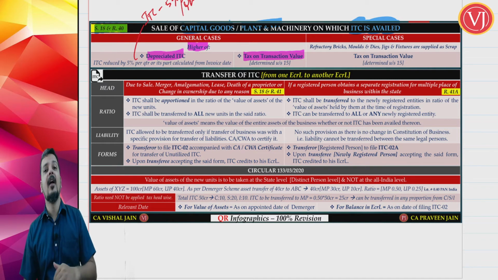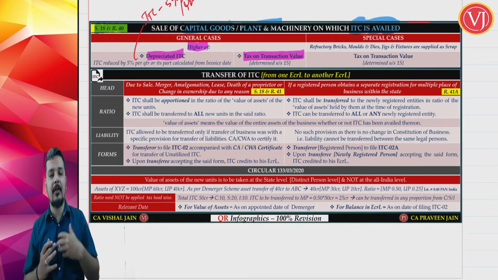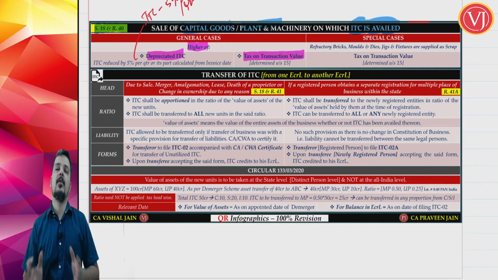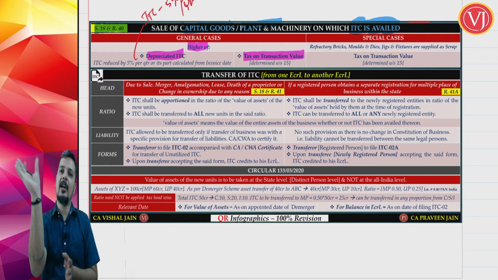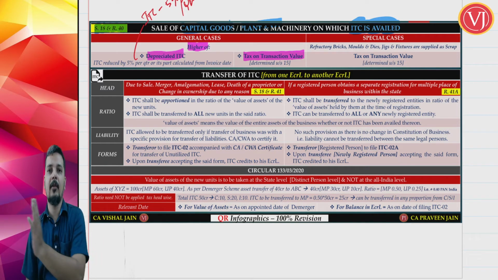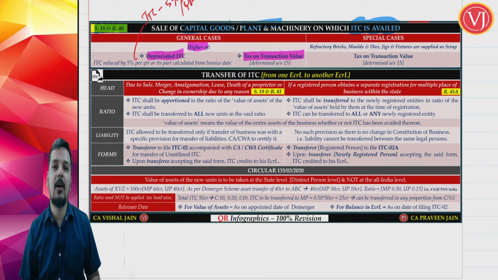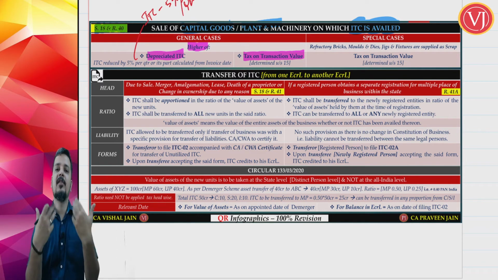Very, very important. It has been asked by ICAI. Whenever ICAI is asking a question on Section 18, one of the favorite areas of ICAI is Section 18. They ask very basic questions. So, you just see the question, take the sale value of capital goods multiplied with the tax rate, tax on transaction value on one side, on the other side take the ITC that you have availed minus 5% per quarter or part thereof, compare both, whichever is higher.